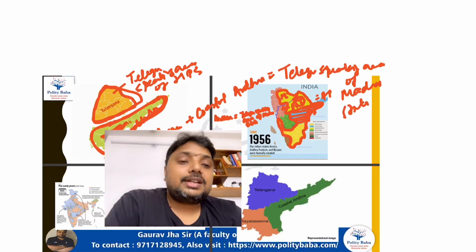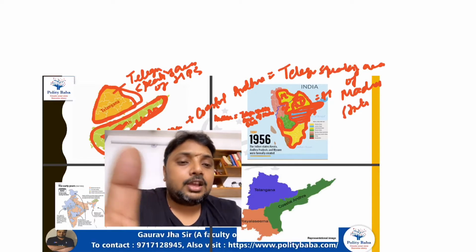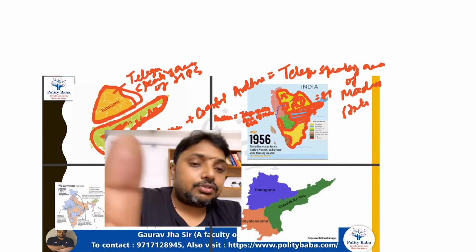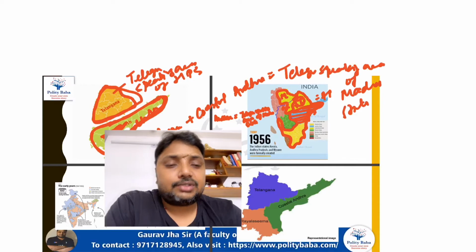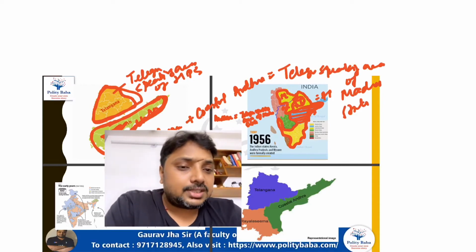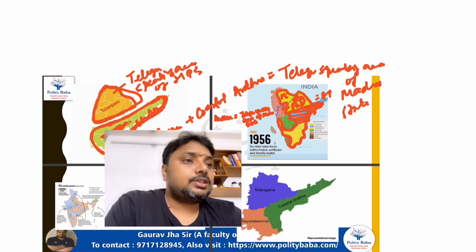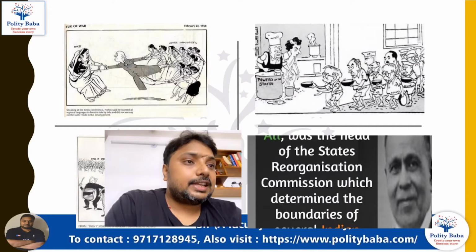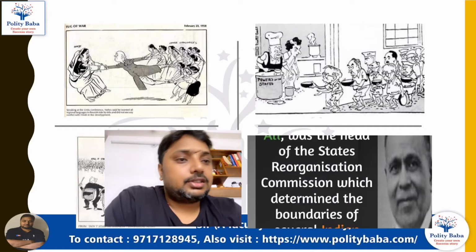This was the demand among the various linguistic communities, that there should be one state for all Marathis, one state for all Gujaratis, one state for all Malayalis.